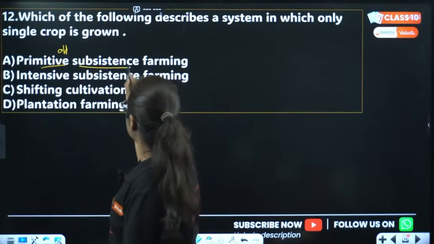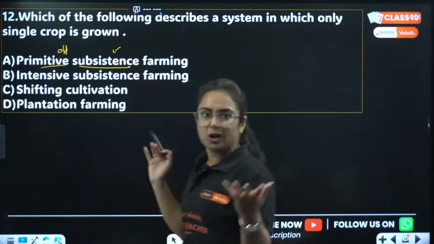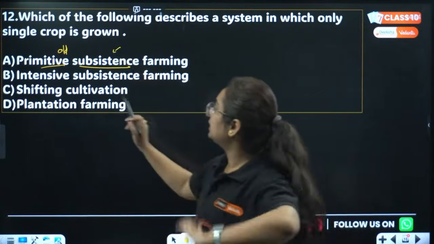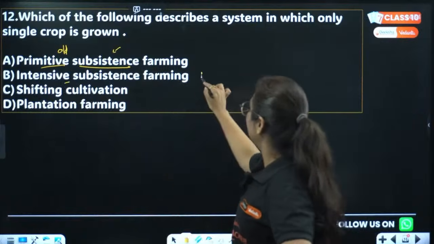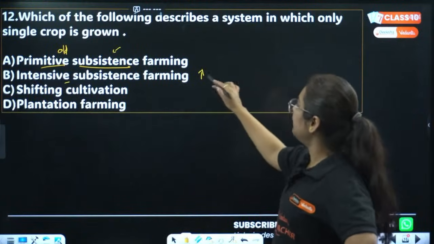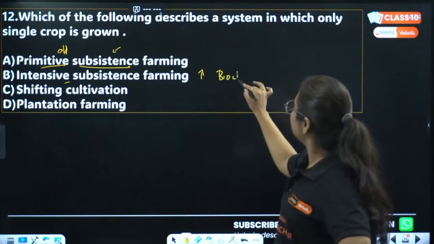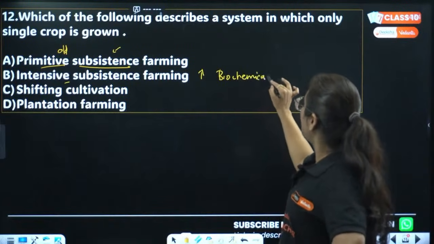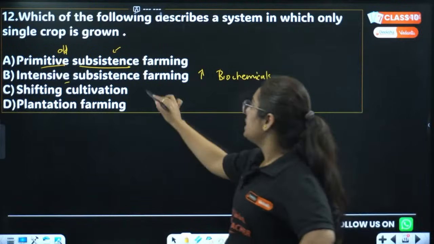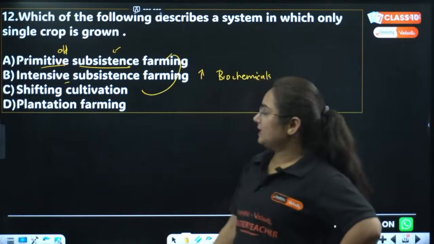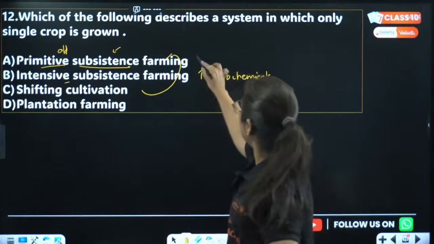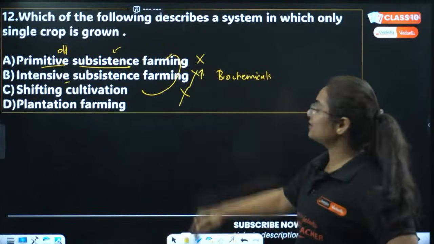Plough was used, subsistence for self-consumption, not for selling to another person. Intensive, now population increases, so they will not use the old techniques, rather they will use biochemicals. This one is from the chapter, what chapter? Agriculture. If I talk about shifting cultivation, it is part of primitive subsistence. So A is not correct, B is not correct, C is not correct.